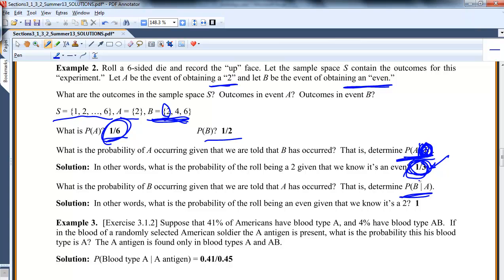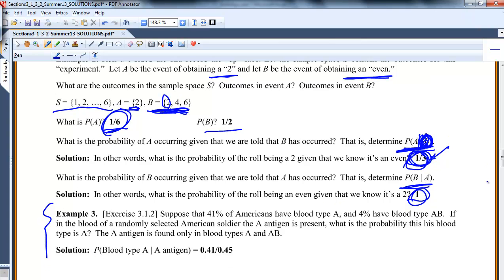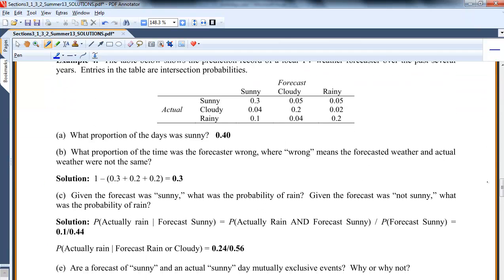Probability of B given A. What's the probability that you have an even given you know you got a 2? So I roll a die and somebody in the back says, oh, you got a 2. And I know B has occurred, and that's just 1. It certainly has occurred. I can make a rule. It wouldn't be new, I'm not presenting anything, but if A is a subset of B and A has occurred, then B is 1. It's going to happen. So I just put a couple of examples. This is a nice small example there. Let me go down. The next page is a bunch of examples.